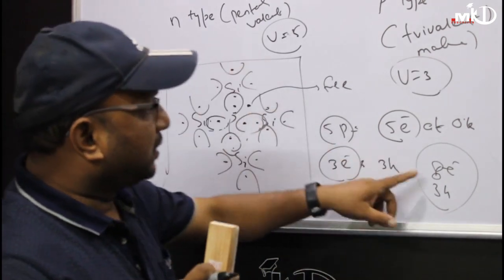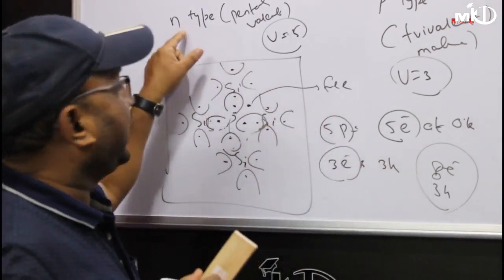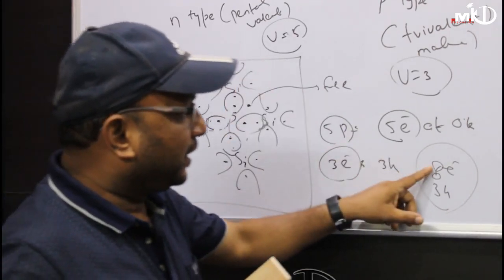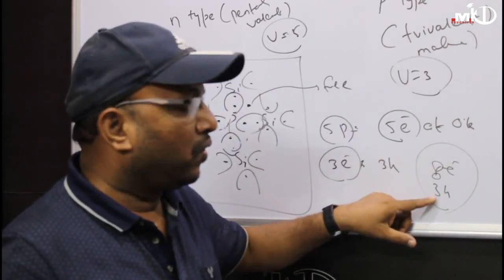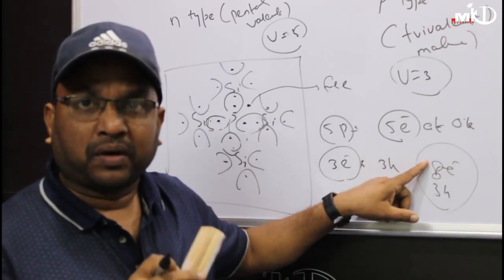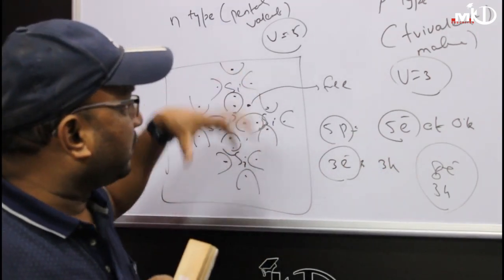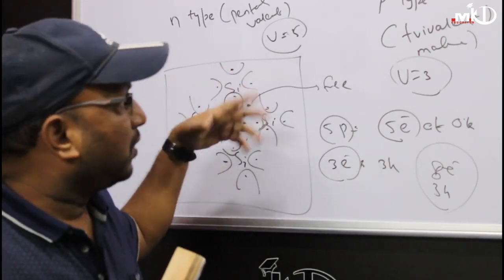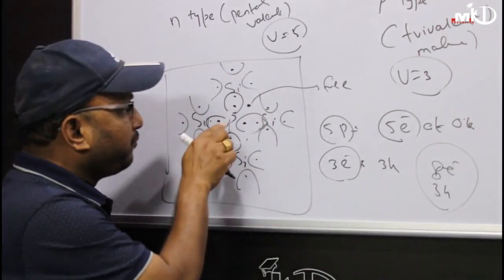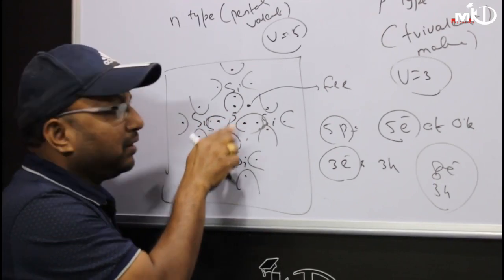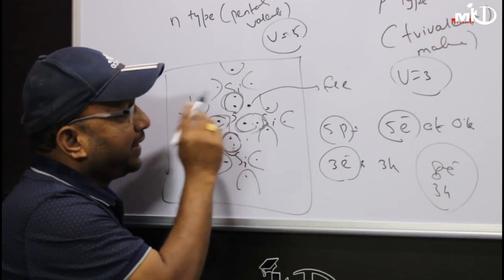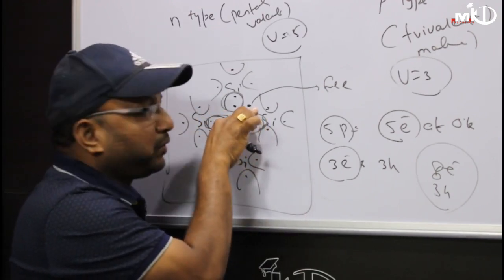Hence, see, the number of electrons is more. This is called N-type semiconductor. In this case, electrons are called majority carriers, holes are called minority carriers. In the previous case, the number of electrons equals the number of holes. But in this case, because of the addition of impurity such as phosphorus, arsenic or antimony, having valence 5, out of 5, 4 take part in bonding. This one is remaining extra. Bonding means octet. So this extra one is free.